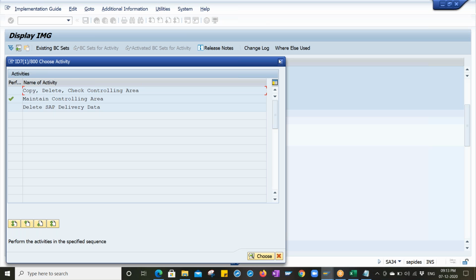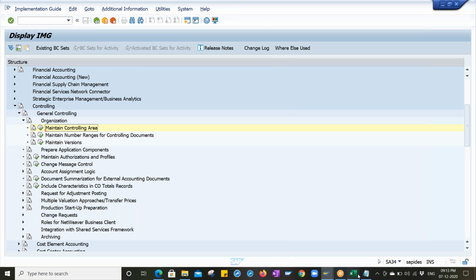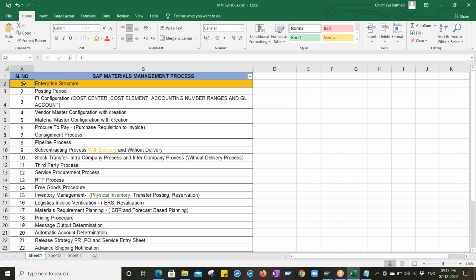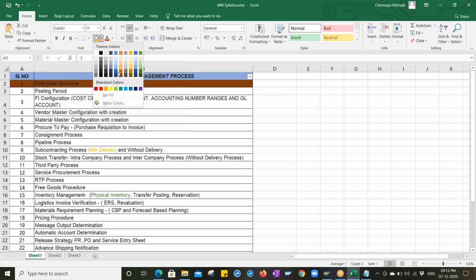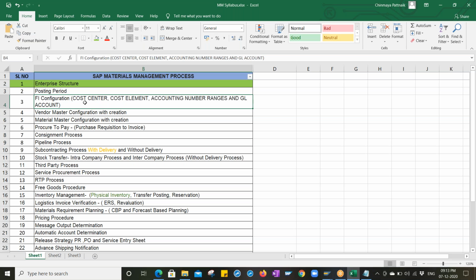Okay, so let me go to the enterprise structure and make it green, so we can get to know it has been completed. So today's session will be this much only.